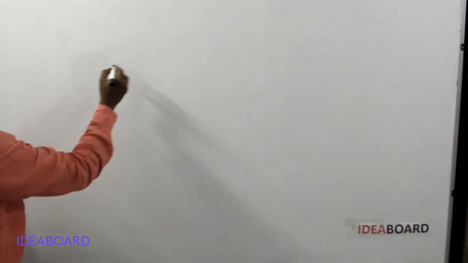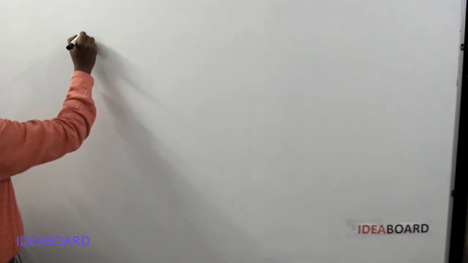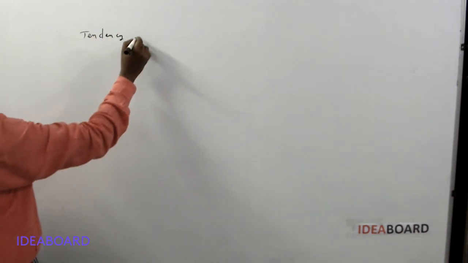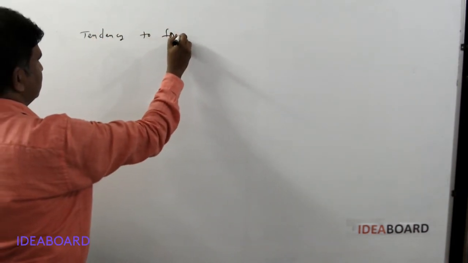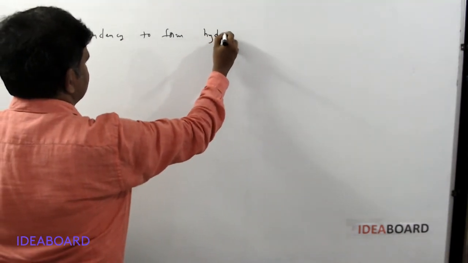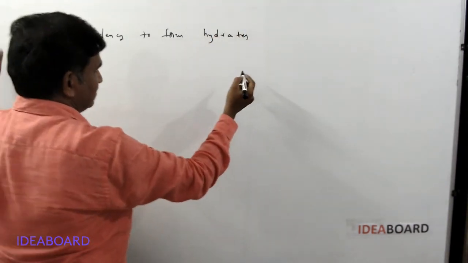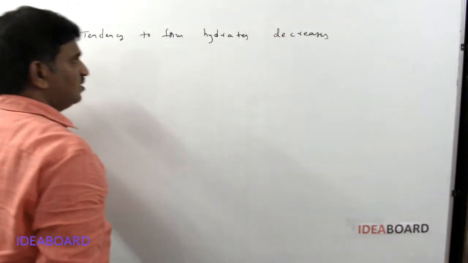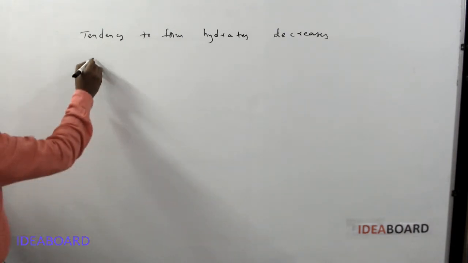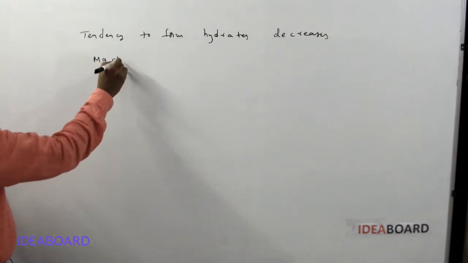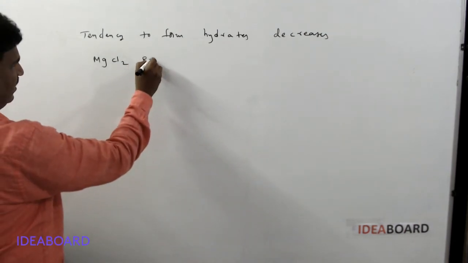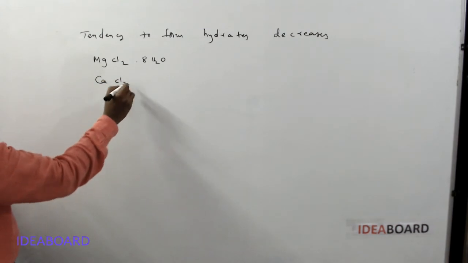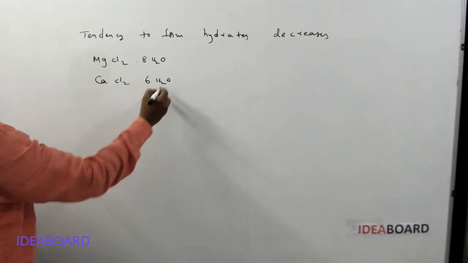The next point highlights the tendency to form hydrates. The tendency to form hydrates decreases. Here, how can we indicate it? MgCl2 8H2O hydrate is present. Next, CaCl2 6H2O is present.